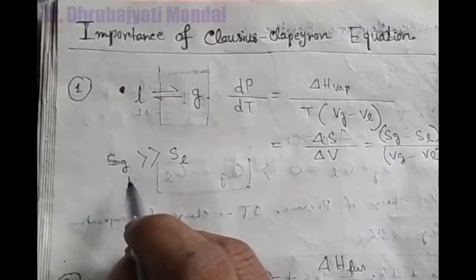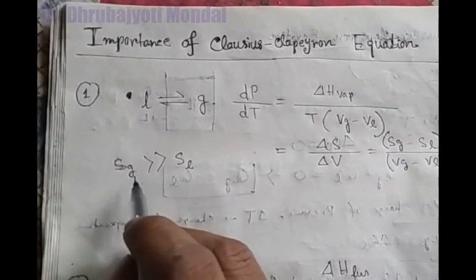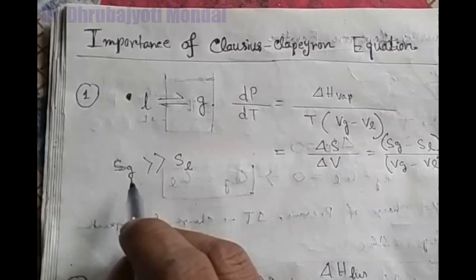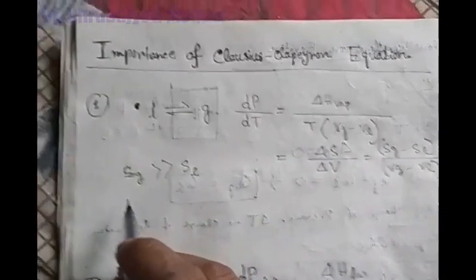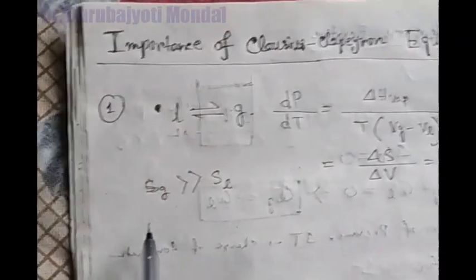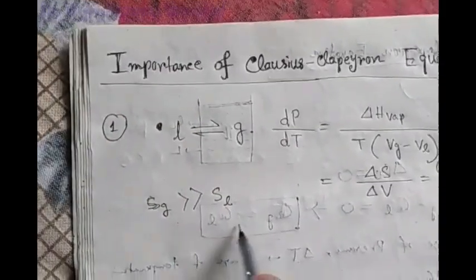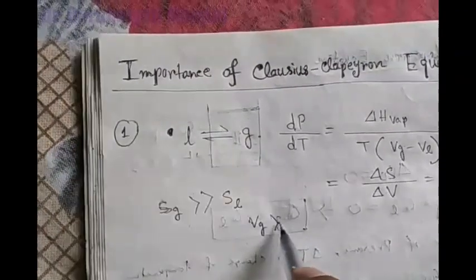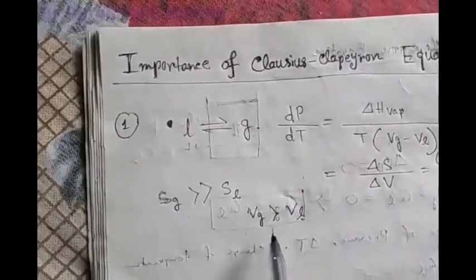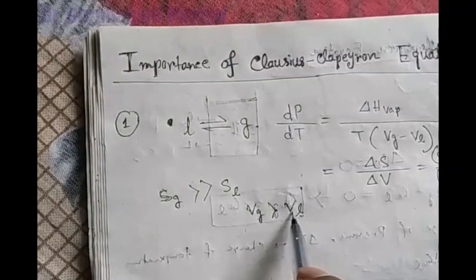Okay, higher the disorderness, higher is the entropy. So in the gas phase the entropy is much higher than in the liquid phase. And you also know that Vg is much greater than Vl. Volume of gas is also greater than volume of liquid.